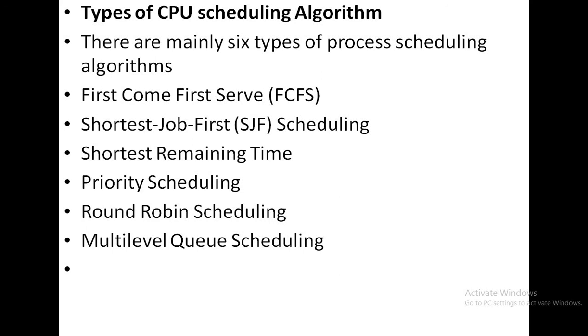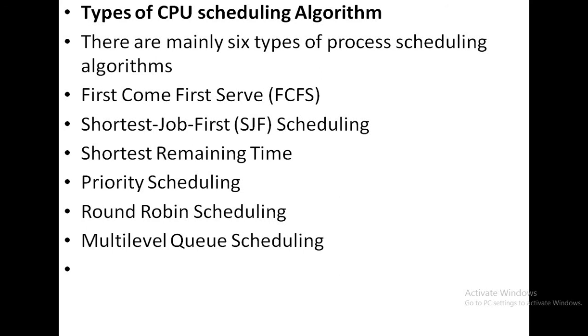According to your syllabus, we are going to cover these in our coming classes one by one. In your syllabus only 4 types of CPU scheduling are available: FCFS, SJF, priority and round robin scheduling.